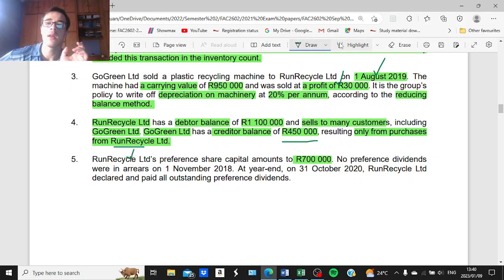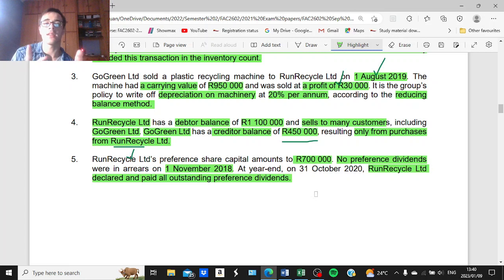No preference dividends were in arrears on the 1st of November 2018. And at year end, on the 31st of October 2020, Run Recycle Limited declared and paid all outstanding preference dividends.